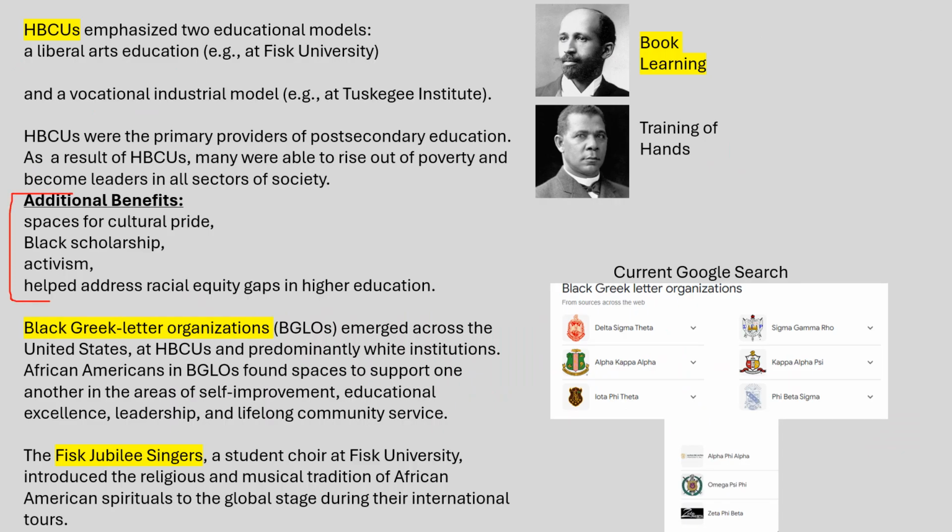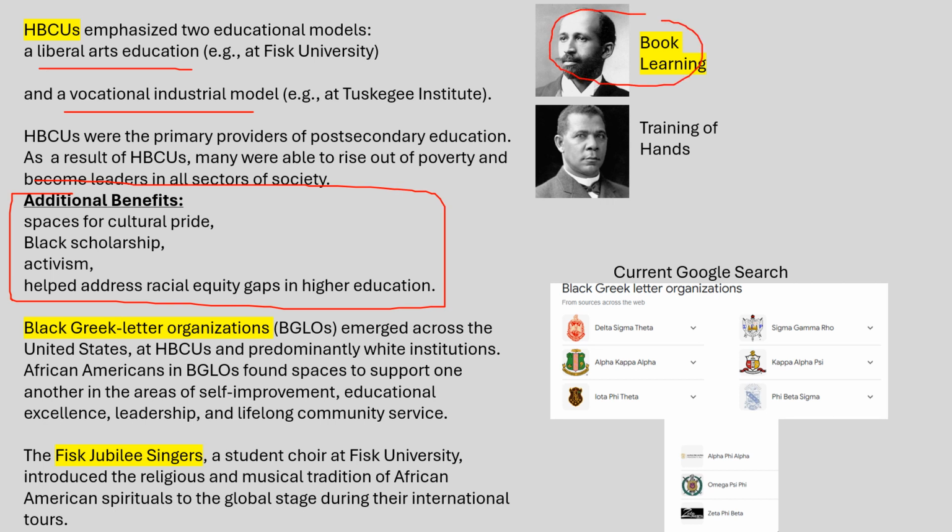Historic black colleges provide these particular benefits from the late 1800s into the 1900s. And we see some of the education, whereas when we look at here, we're looking at the liberal arts education versus the vocational industrial, which basically is the use of hands, skill training. And it kind of reminds me of the difference between Booker T. Washington as well as W.E.B. Du Bois, which we looked at in prior classes, where Du Bois was talking about the significance of book learning, which will help elevate the status of African Americans, whereas Booker T. Washington was concerned about the training of hands.